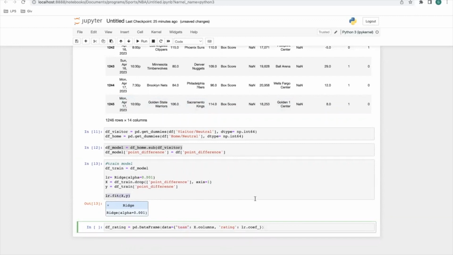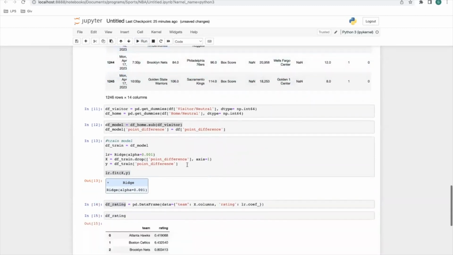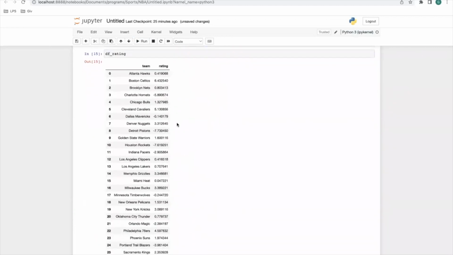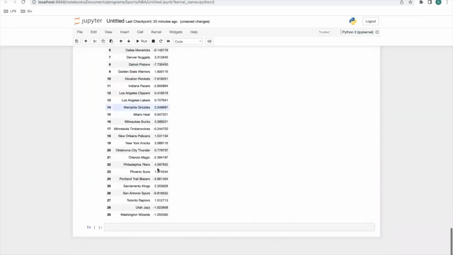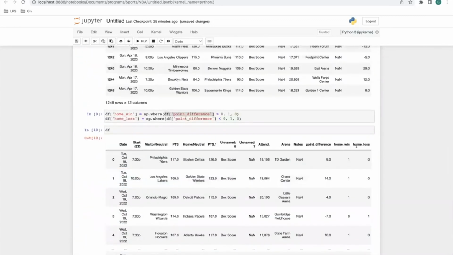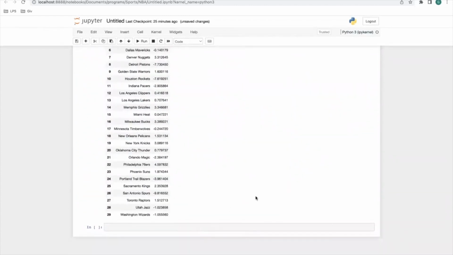All right. And let's run this. And now let's see what the ratings are showing us. Boom. Here we go. Now each one of them is rated. Again, this is all based on the model trying to take into account the point difference. And the point difference is taking in whether they won or lost at home. So those are the two things it's taking.